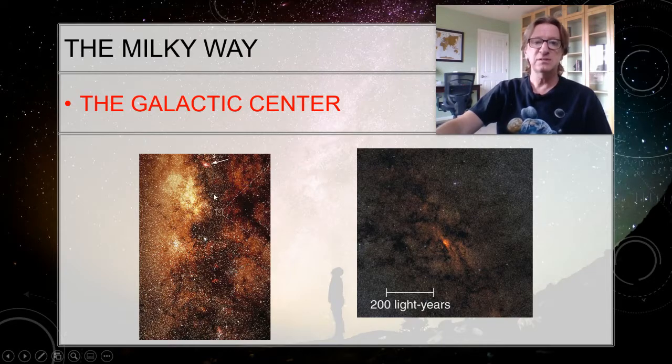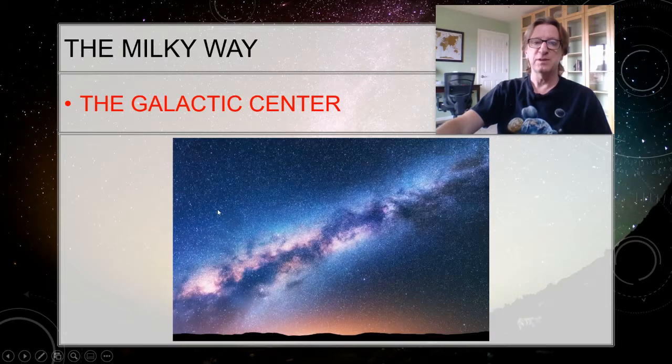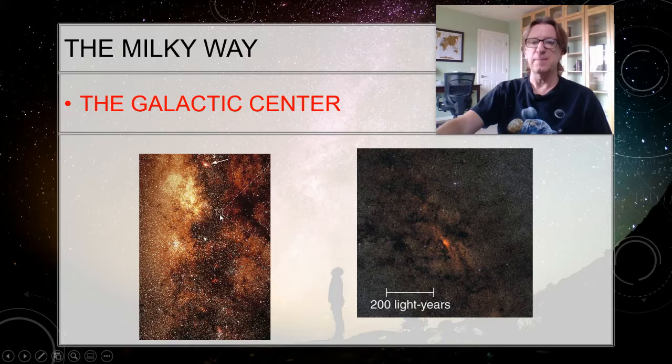So this is looking at the center, and this is in the same direction, although we've tilted the picture so that the dust clouds are going straight up and down. Right there is the galactic center. So you see the bright part right there. That's this point down here that we're looking at. So this little square is what you see right here, blowing up just this area. Most of what you're seeing here is gas and dust.